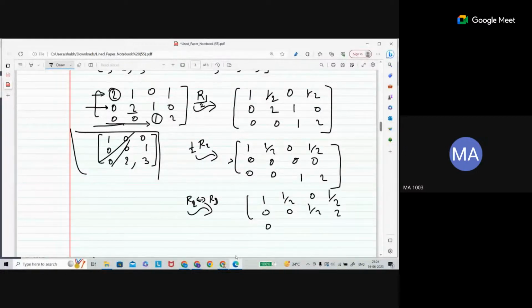But the swapping causes the negative sign. But we are not doing anything here. We are only doing the operation and writing the matrix. I'm not writing the sign here. I'm just doing the operation. That's why you see that this sign is there.